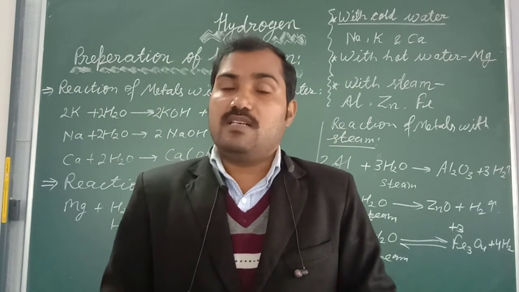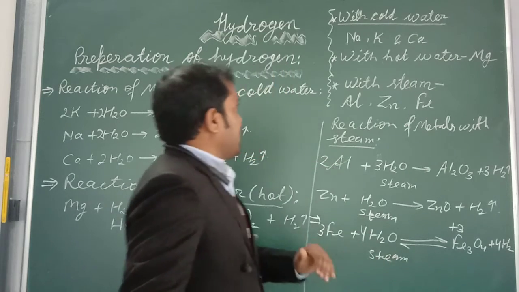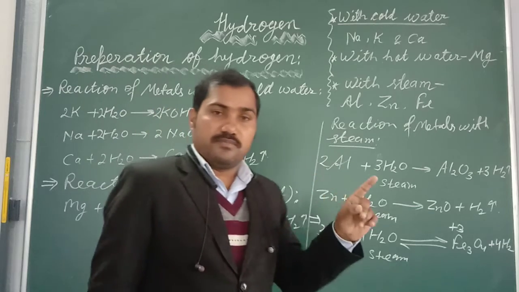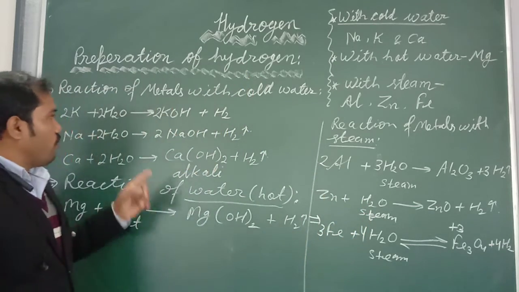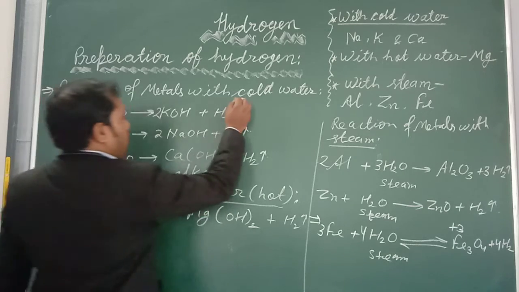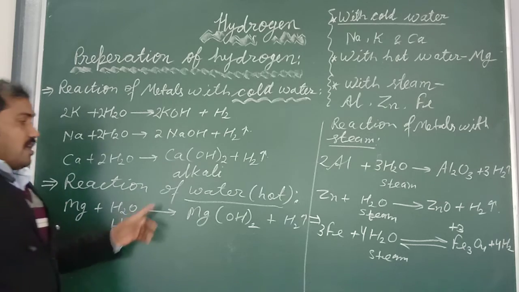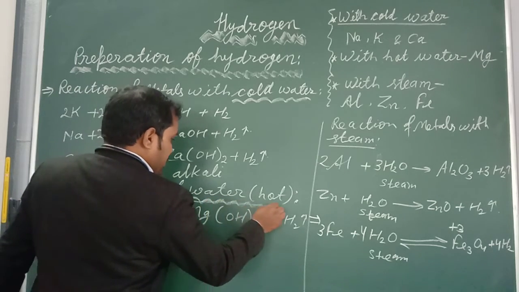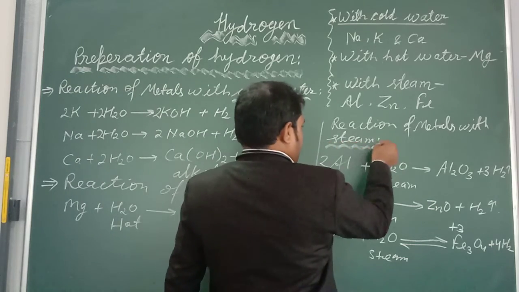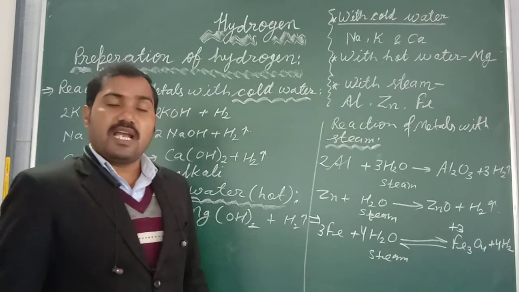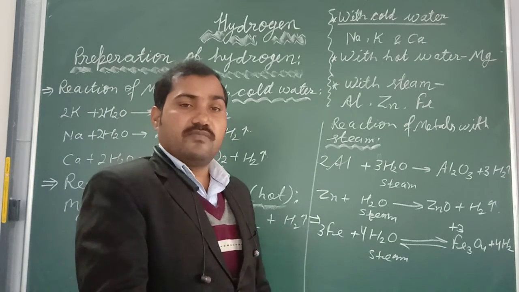So this is the whole information about the formation of hydrogen by the reaction of different kinds of metals in different conditions. See once again: sodium, potassium and calcium react with cold water. Magnesium reacts with hot water. Aluminum, zinc and iron react with steam.